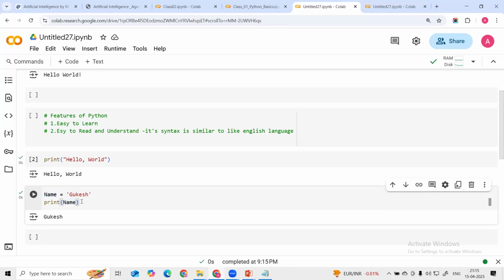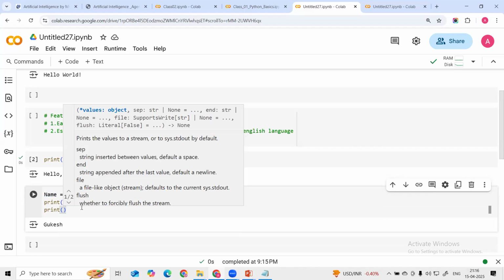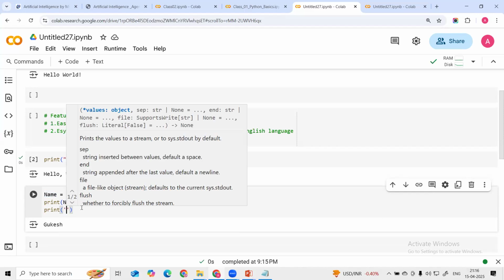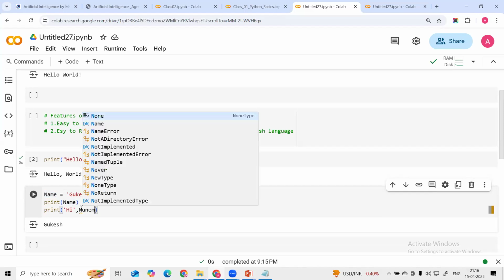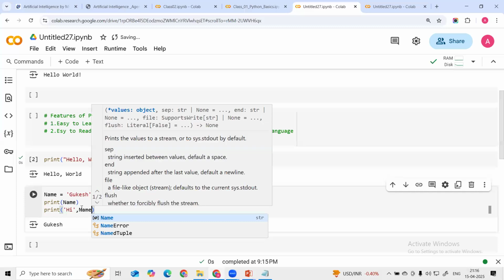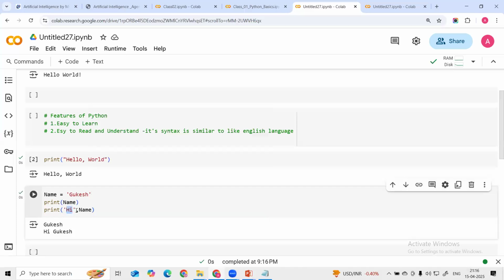Now let's suppose I'm printing this name like this: hi, comma, then name. You can see, hi Gukesh. We just added this string, and after that I utilized this variable here.